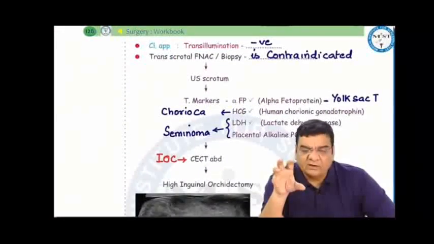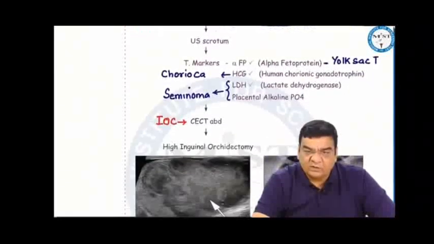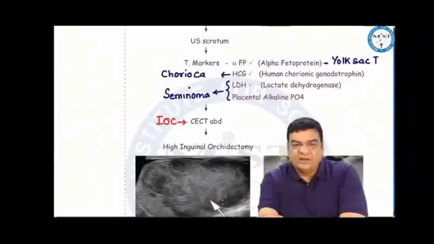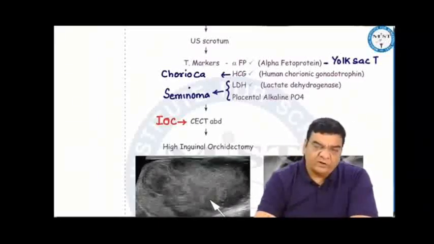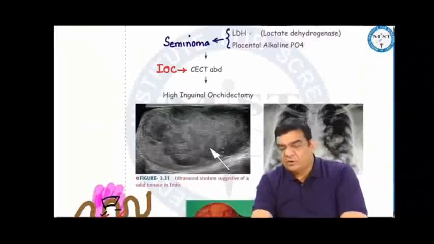How to approach these patients of scrotal enlargement? Transillumination would be negative. Do an ultrasound of the scrotum; don't do a transscrotal biopsy. You can take the help of tumor markers like alpha-fetoprotein in yolk sac tumors, HCG in choriocarcinomas, and LDH and placental alkaline phosphatase, which can be raised in seminoma. Investigation of choice would be CT of the abdomen, where we can know about the para-aortic lymph nodes, but whether it's a seminoma or teratoma can be known only when we remove the testis.